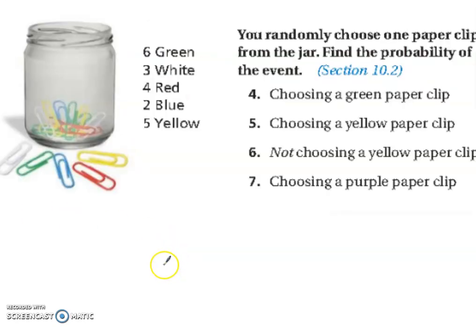It says you randomly choose one paperclip from the jar. Find the probability of each event. So for all of these, we'll need to know the total. So you'll have to total these up. So this is 9 and 7 with the 4, so that's 13... 20 paperclips in this jar. So the probability of choosing a green paperclip, well, 6 of them are green and there are 20 in the jar. That's the probability. Now, can you reduce? Absolutely. These are both divisible by 2, so we'll have 3 over 10.